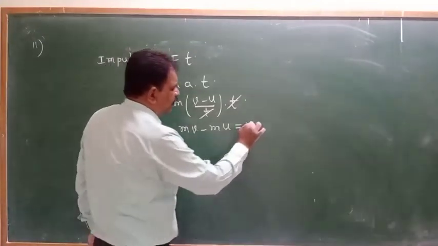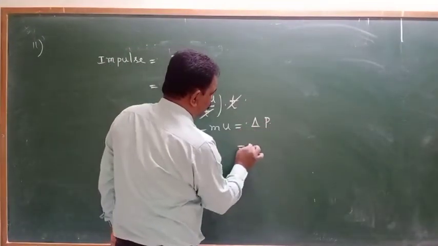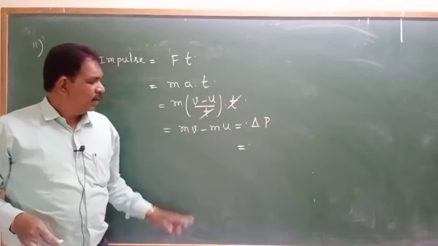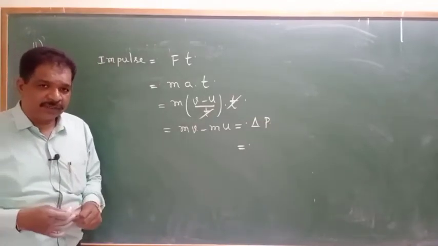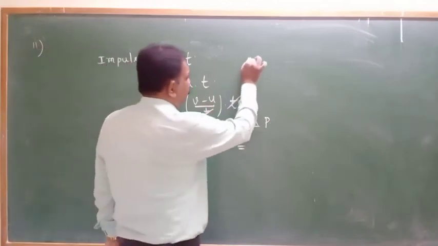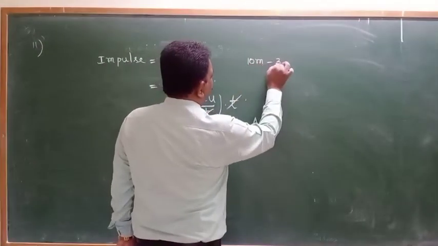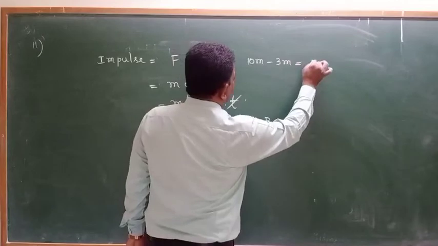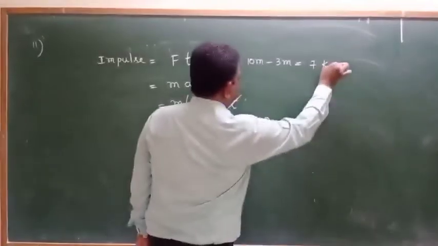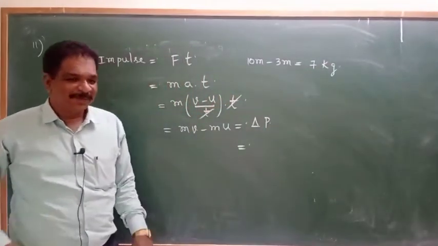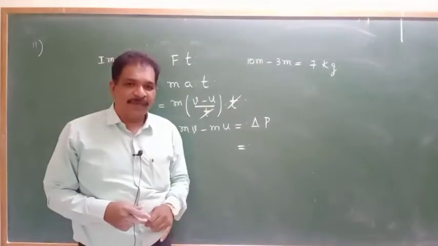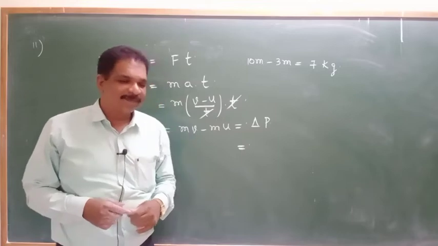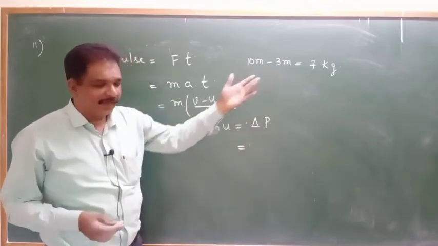This is nothing but change in the momentum. Momentum and change in the momentum will have same units. Some 10 meter, you subtracted 3 meter, it will be 7 kg. Tell me. 3 meter is subtracted from 10 meter. What will be the answer? 7 meters only, not kg.